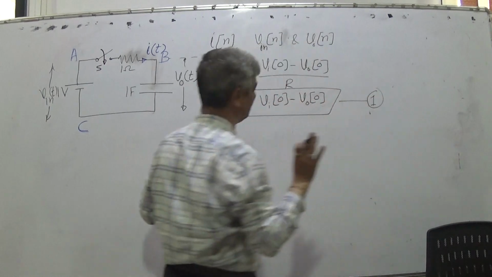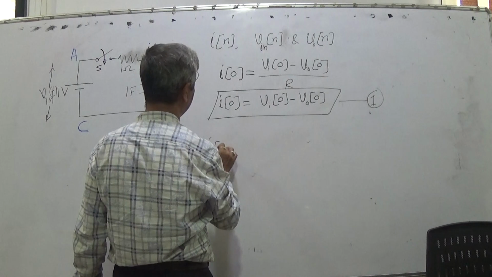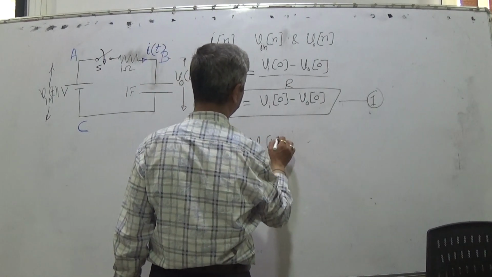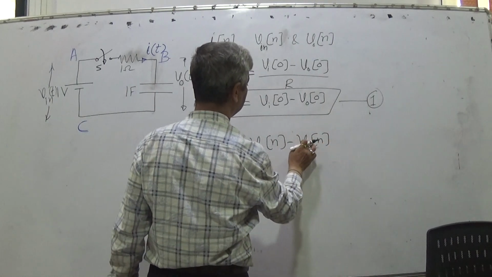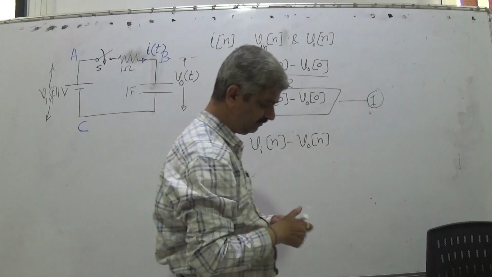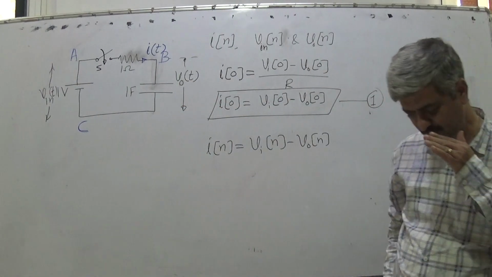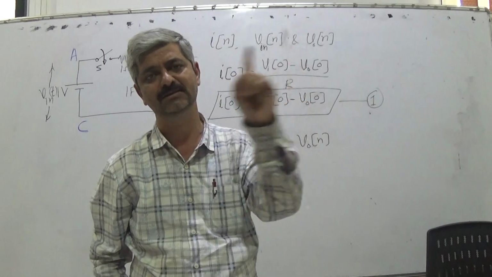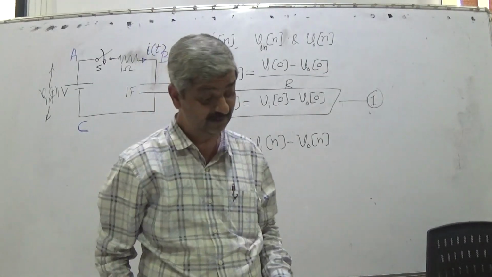Or in general, IN would be VinN minus VON. That is, the current would be simply the difference of voltage at the two ends upon the resistance, that is 1 in this case.